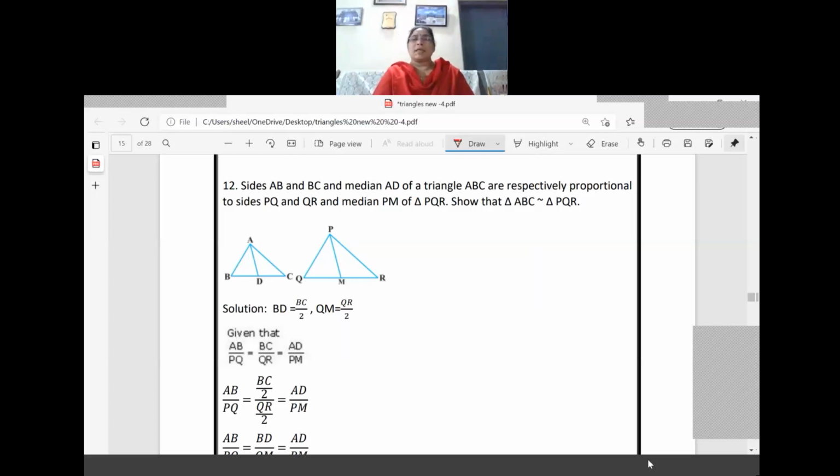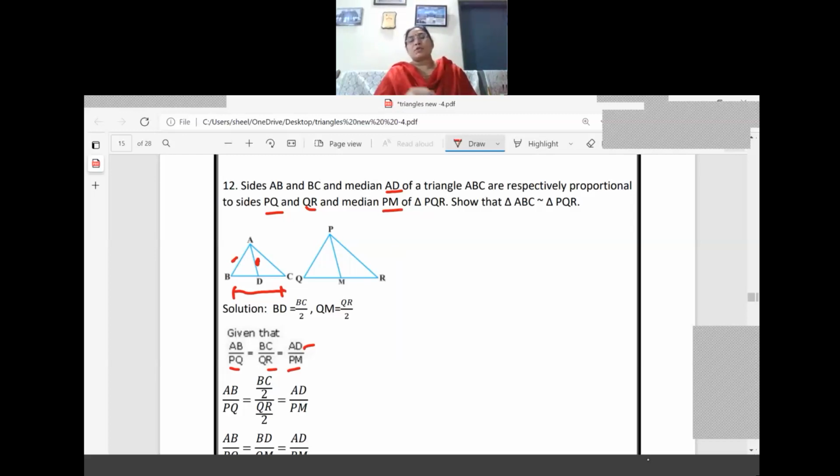So now it is given that AB, BC, AD. Only one triangle you take. Which are given: AB, BC means the whole side. Then AD, the third side. I cannot put an equal sign on the sides because they are given as proportional only. So they got AB, BC, then AD. You can check the numerator. AB is proportional to which one? PQ. So here we have written PQ. BC proportional to which one? QR. Next, median AD proportional to PM. So like this we got AB by PQ equal to BC by QR equal to AD by PM.